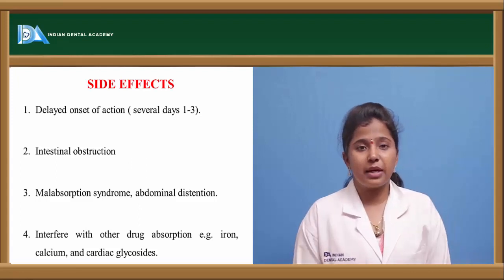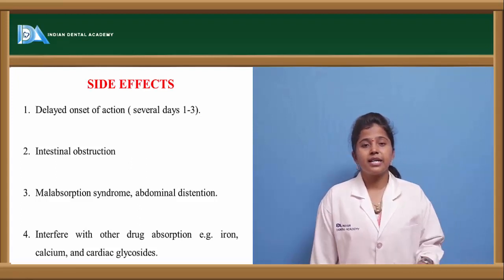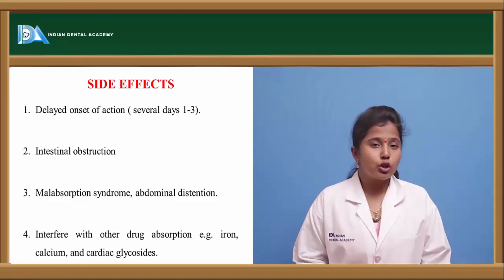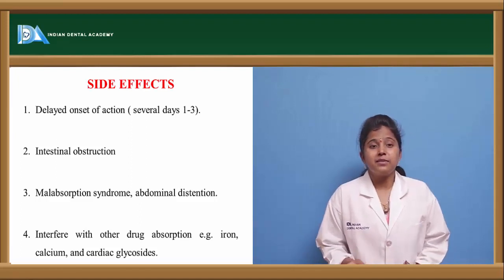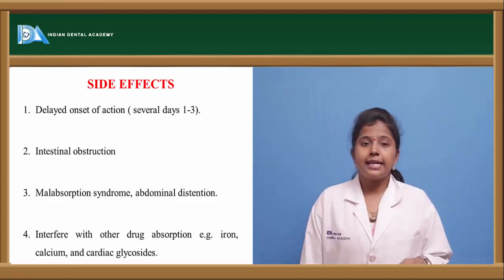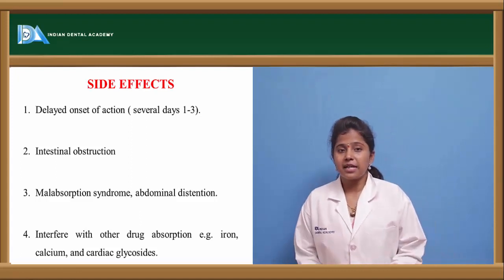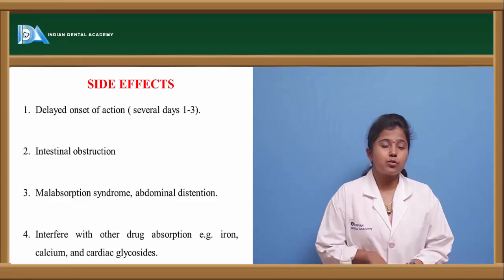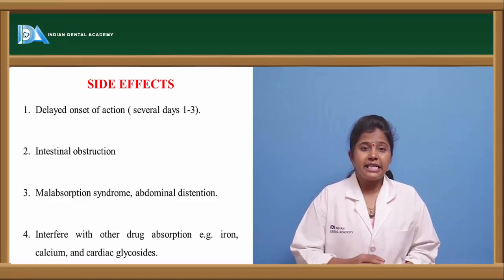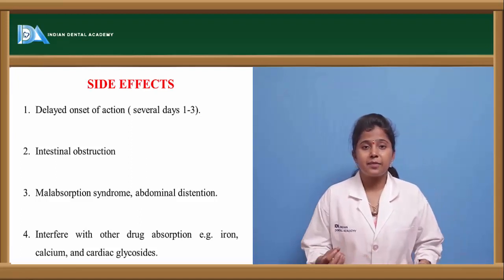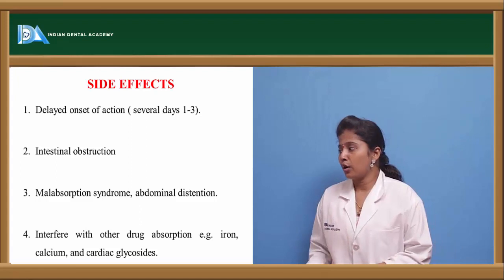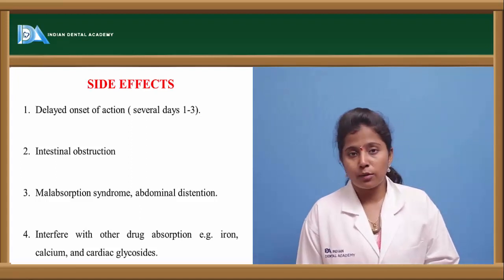What are the side effects of these bulk purgatives? They have a delayed onset of action. That is, when they are taken into the body, they do not show rapid action. Sometimes they take at least 1 to 3 days for the drug to show its action. And the other one is intestinal obstruction. Sometimes, because of excess water absorption, the gastric contents in the intestinal region may get obstructed or blocked, and sometimes it may cause malabsorption syndrome also.